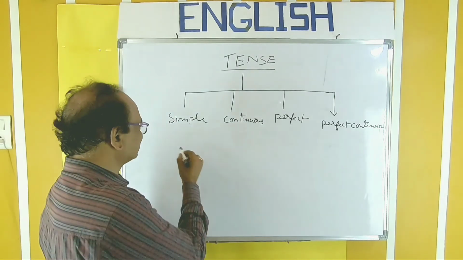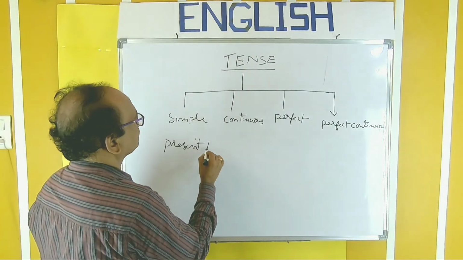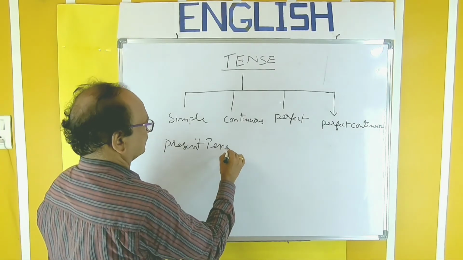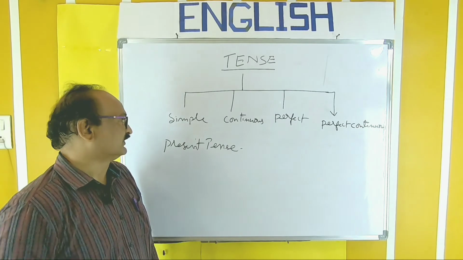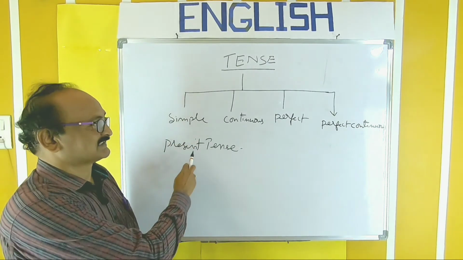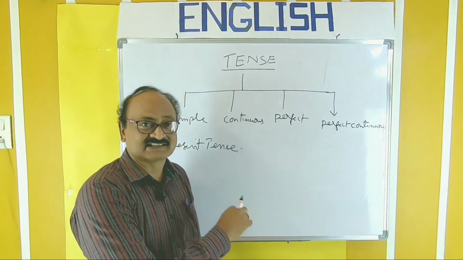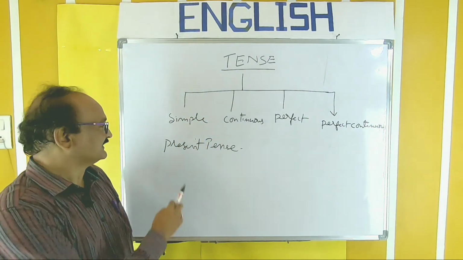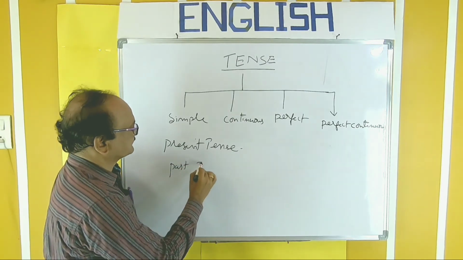And if we take present tense, we get all the 4 forms. Simple present, present continuous, present perfect, present perfect continuous. In the same way, past tense.